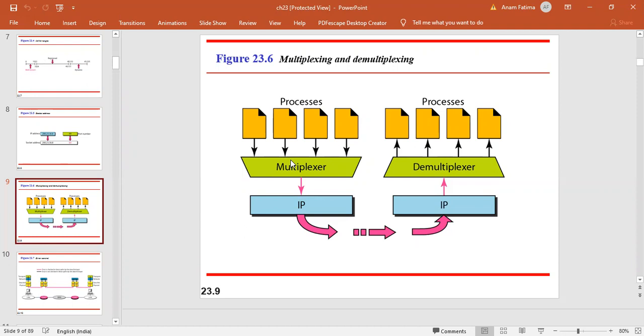And then there is this concept of multiplexing and demultiplexing. Multiplexing is in the sense that at the server side there will be a number of processes that need to send data packets. The transport layer at any time will select one of these processes for delivering the data packet from the source to the destination. So this is your many-to-one relation. There will be many processes, and out of the many you have to select one process and send it over to the source and to your server.